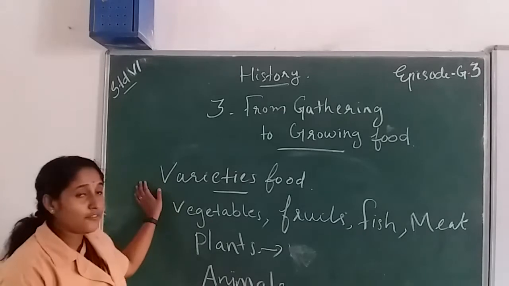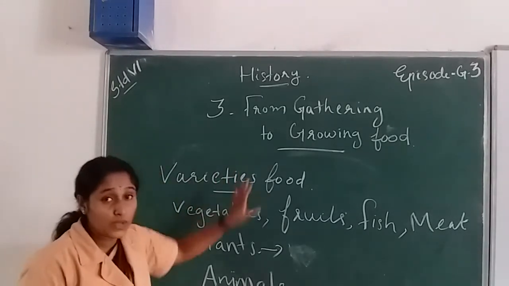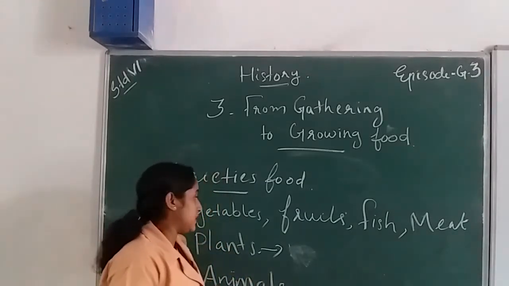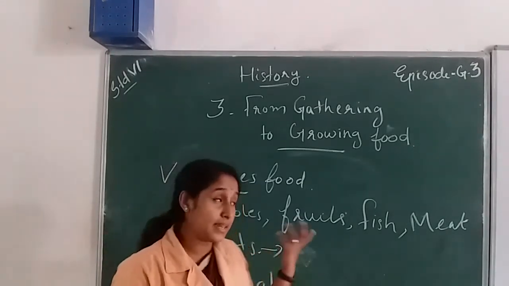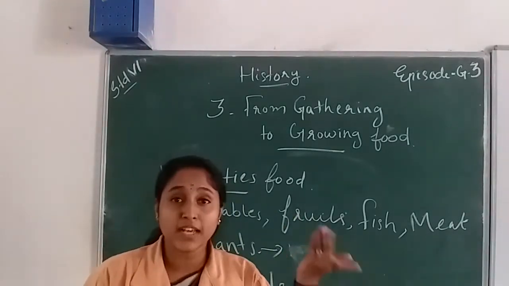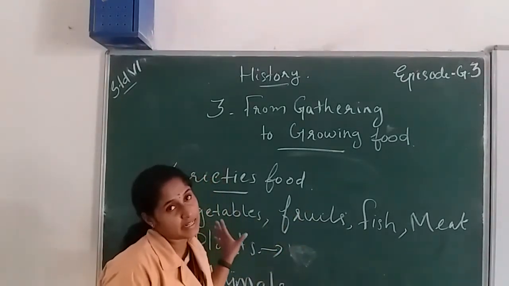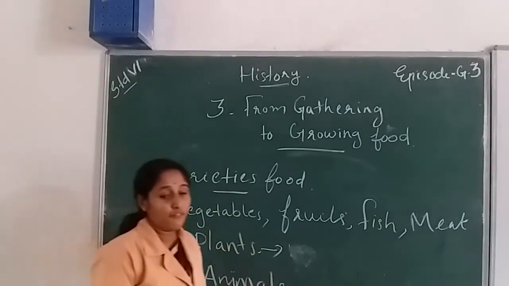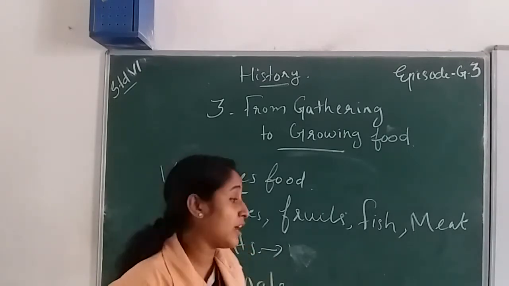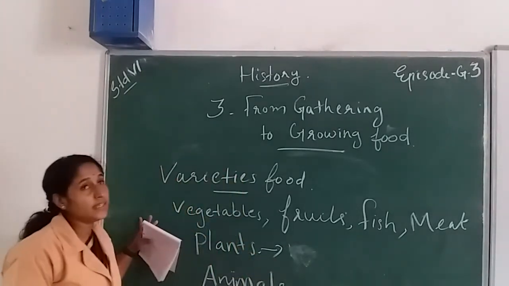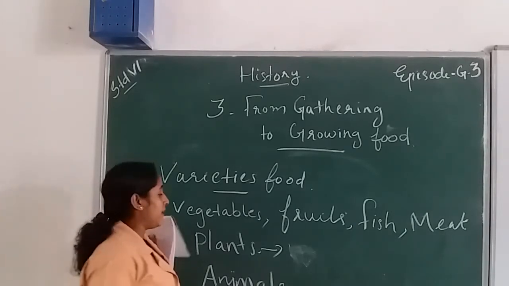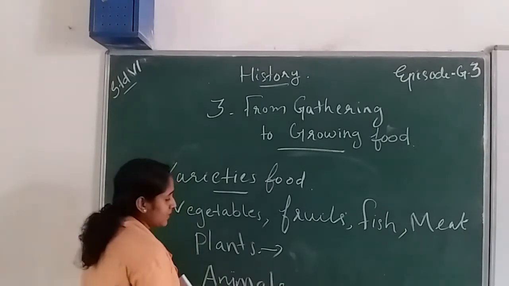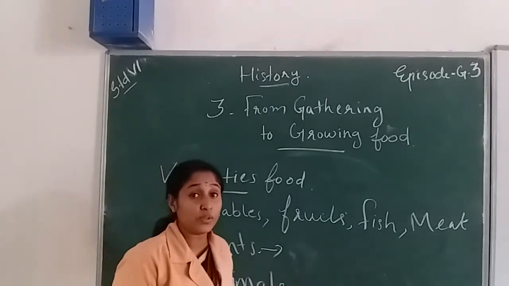So, discussing the variety of food, we know that we have so many varieties of food, right? Vegetables, fruits, grains, meat, fish, egg, milk, these are the varieties of food. Mainly we depend on plants and animals to get food. In this chapter, we see how the early humans learned farming and raising animals for their food.